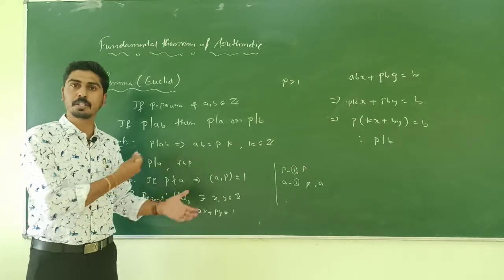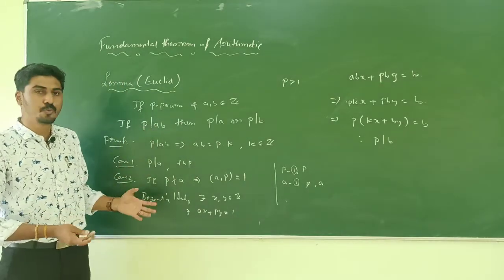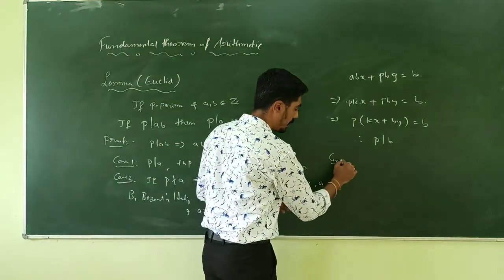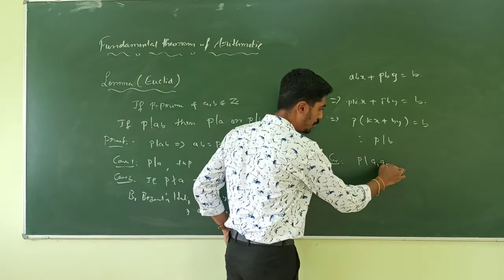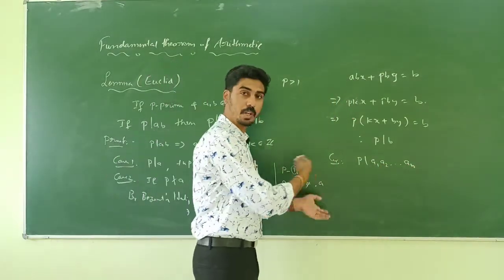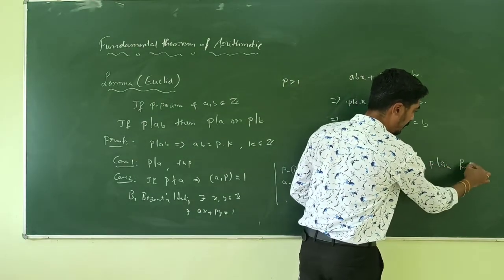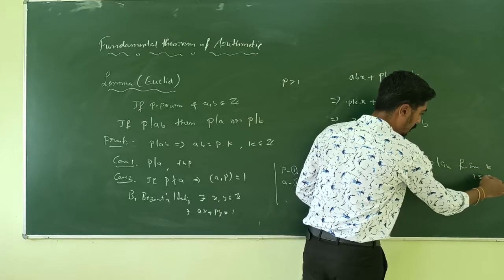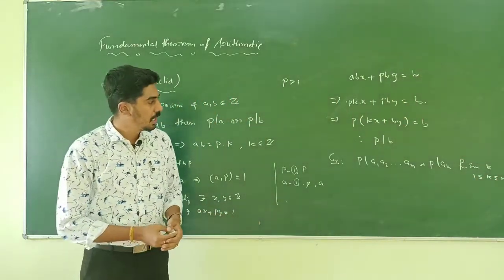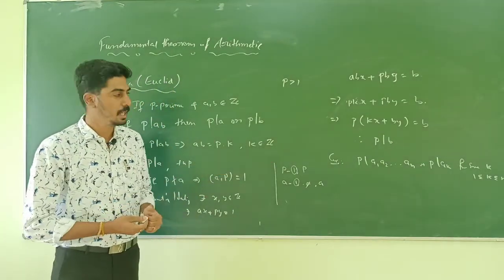We can generalize this lemma. Here we have only two integers. This is true for any number of integers. That is, if P divides a1, a2, etc., an, then P should divide one of the integers. P should divide ak for some k between 1 and n. How to prove this? We can utilize induction to prove this corollary.